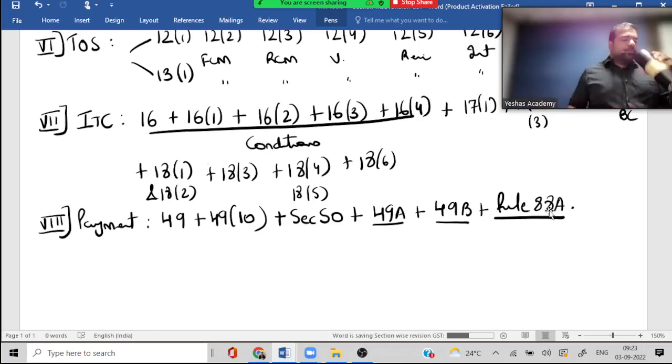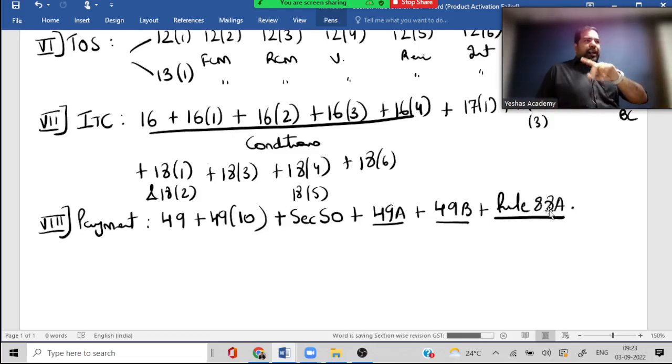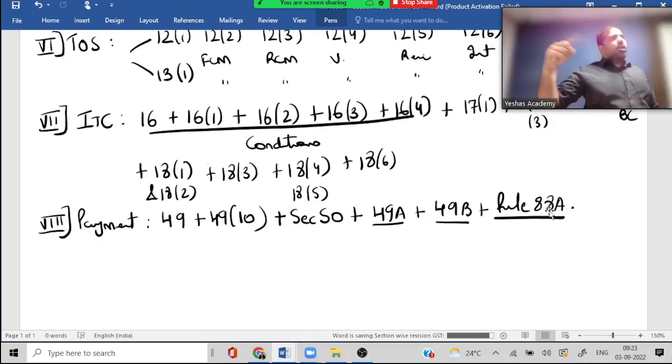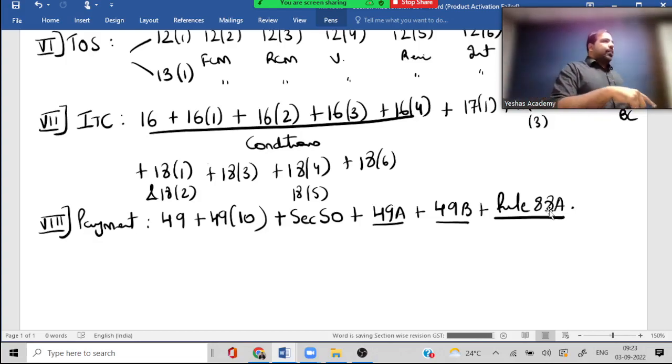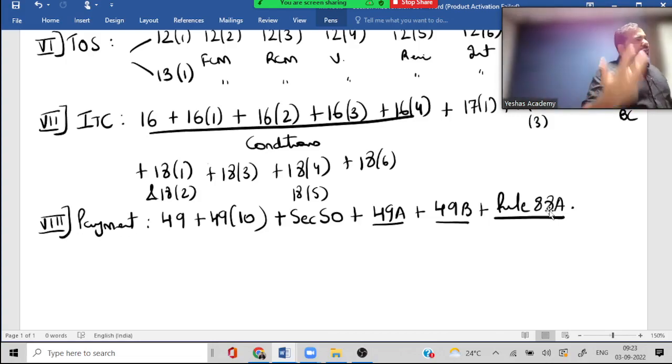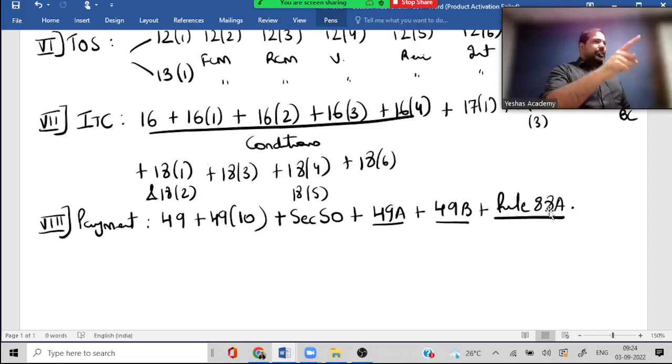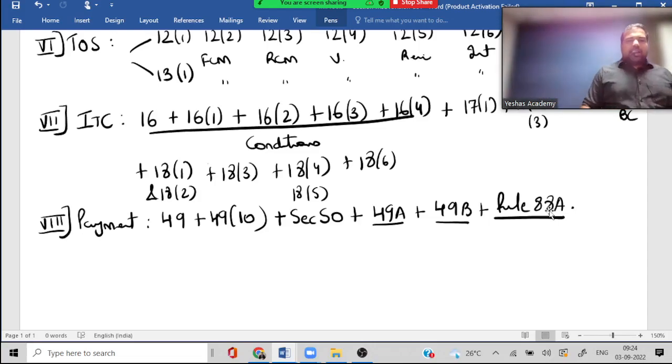Next, IGST has to be completely exhausted before using C or S credit. Next, C credit against C liability or I liability. S credit against? First help yourself, then help your parents. And CGST and SGST? No cross utilization. Guys, this was an exam question, guys. How do you utilize your credits?